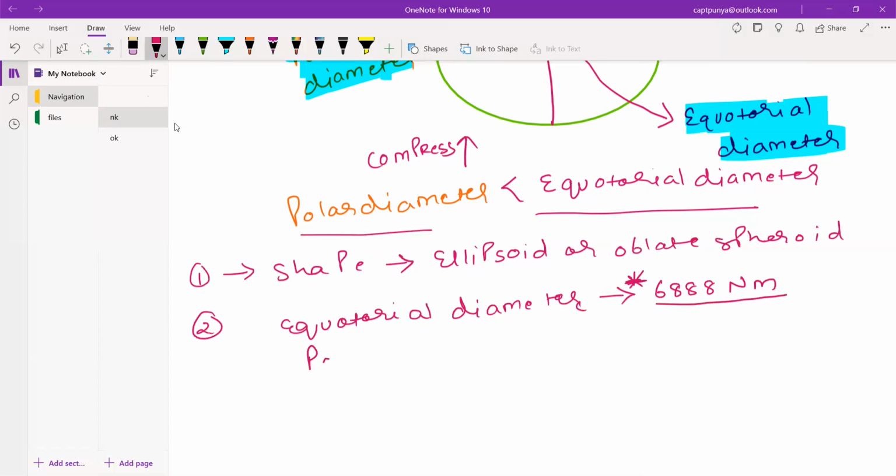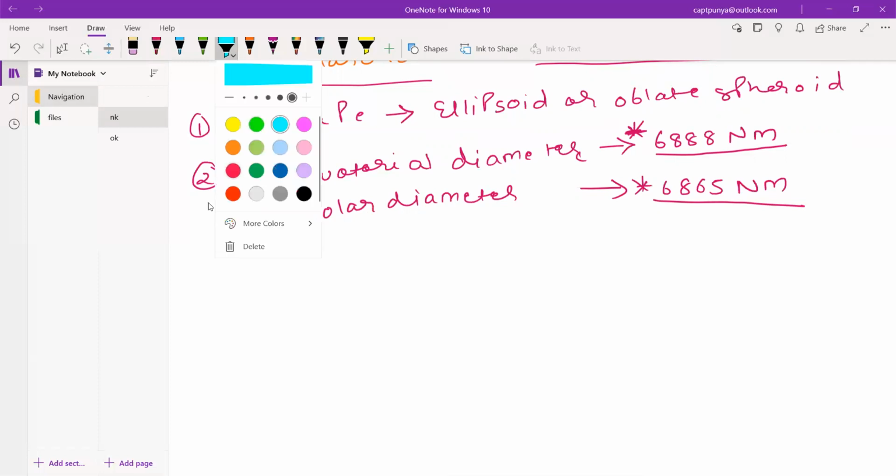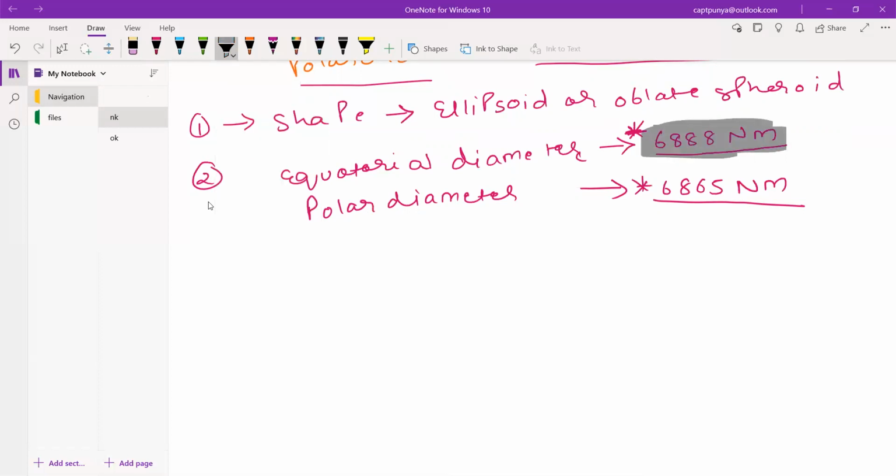And your polar diameter is 6865 nautical miles. These two values you have to remember, because they will come as a 1 mark question in the exam, and I'm going to highlight it with another marker. So have a look here: 6888 nautical miles and 6865 nautical miles.